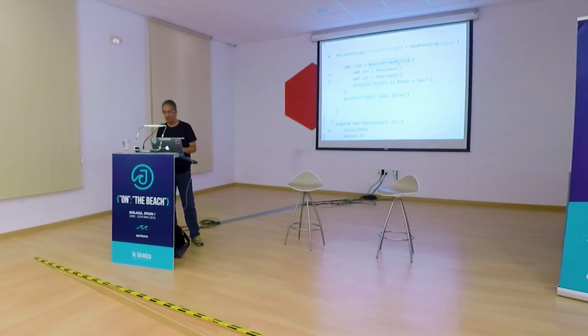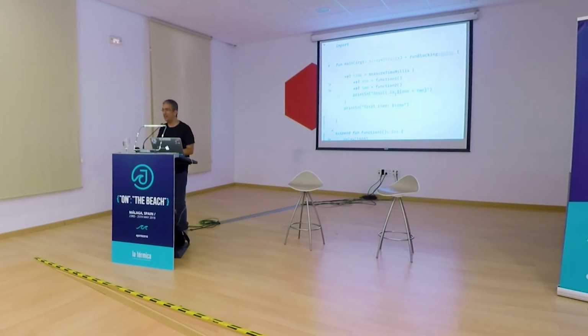So here we have measure time in milliseconds. And I have a function 1 and a function 2, and then this is result 1 plus 2. Okay? Now notice a couple of things. First of all, this is a suspendable function. It's got an int, so I'm returning an int. I'm not returning anything weird. This is going to delay 1, this is going to delay 1. They're going to return a number, and it's going to add the result. If I run this, how long is it going to take?